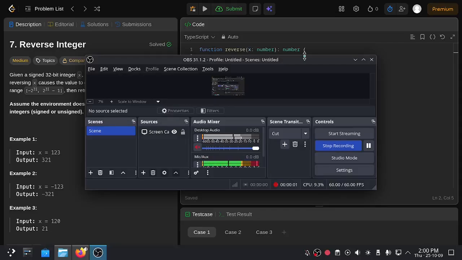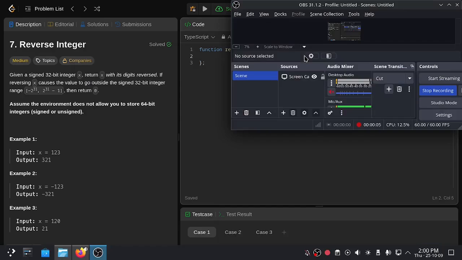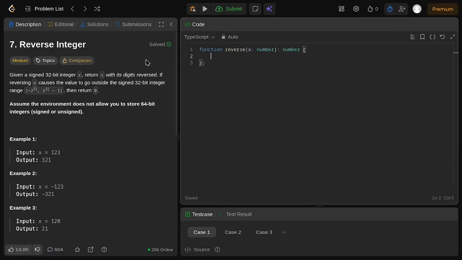Hello everyone, I'm Alfian and today we are going to solve the LeetCode challenge number 7, the medium challenge called Reverse Integer. For this particular challenge, given a signed 32-bit integer x, return x with its digits reversed.